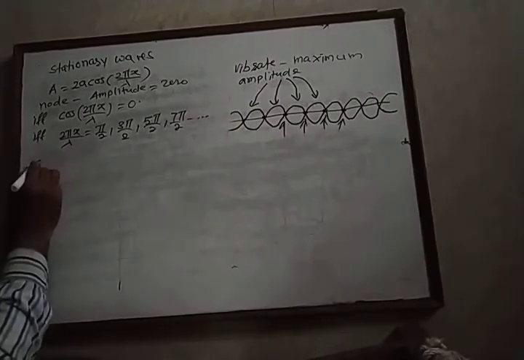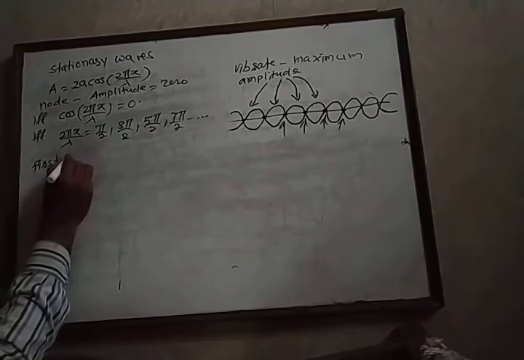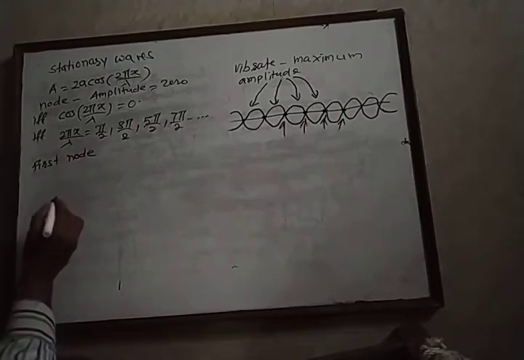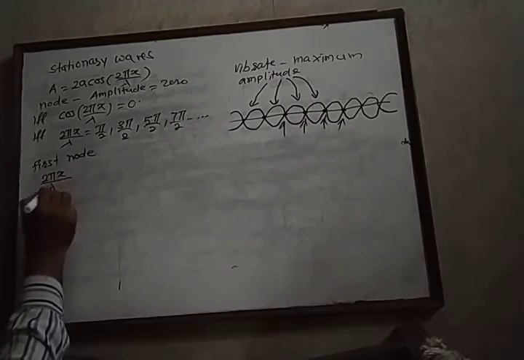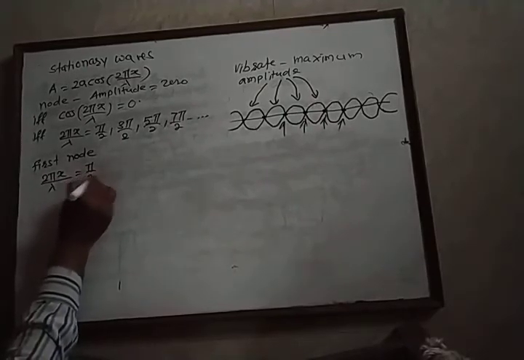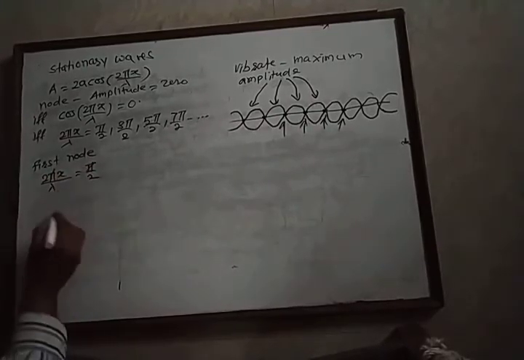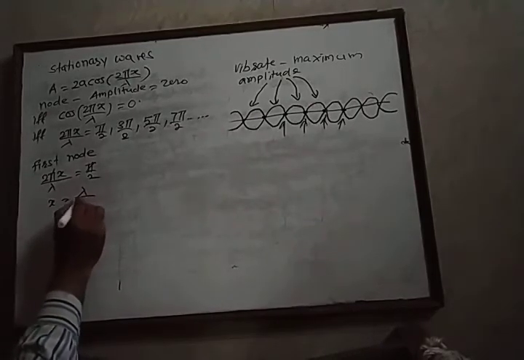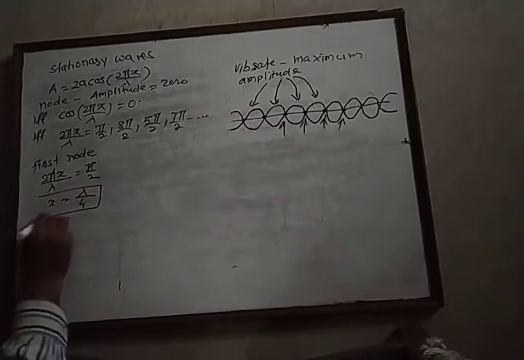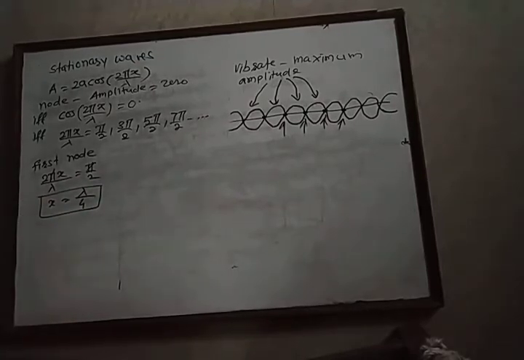Therefore, now we calculate the distance of the first node from the origin. Twice pi x upon lambda is equal to pi by 2. Pi gets cancelled, and therefore we get x is equal to lambda by 4. This is the distance of the first node from the origin of the wave.